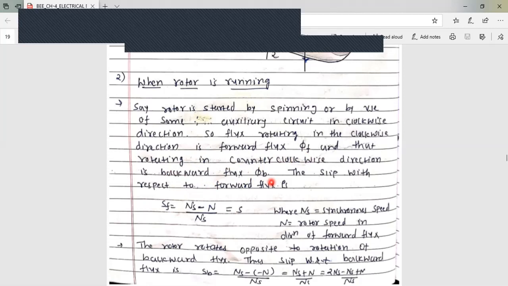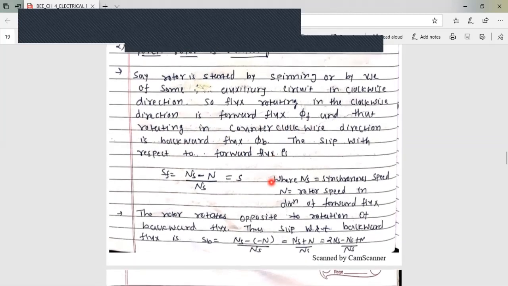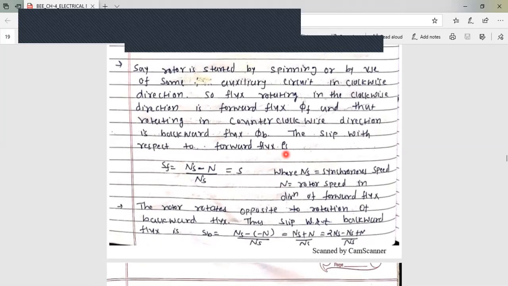Now we have to see how, due to this forward flux, the single phase induction rotor rotates. See here, slip in forward direction is ns minus n upon ns, where ns is synchronous speed and n is rotor speed in direction of forward flux.